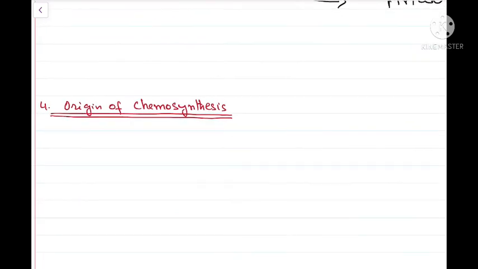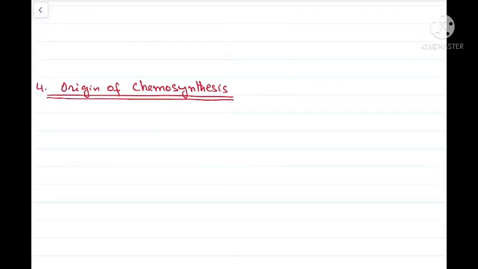Then after some millions of years, there was the origin of chemosynthesis. Now why chemosynthesis? Because the temperature of these water bodies continued to drop.